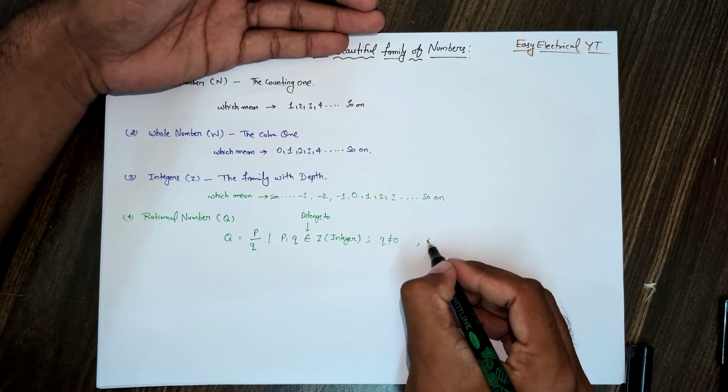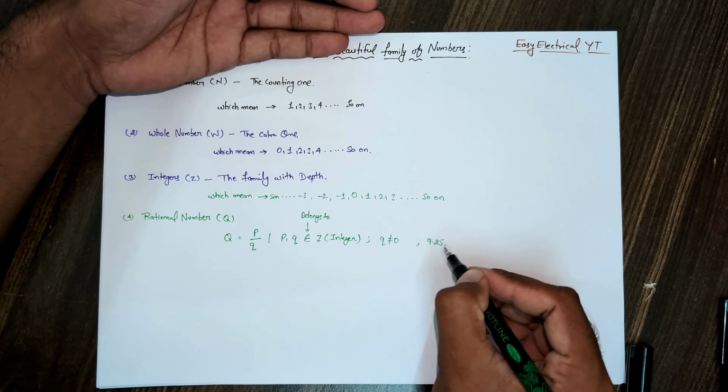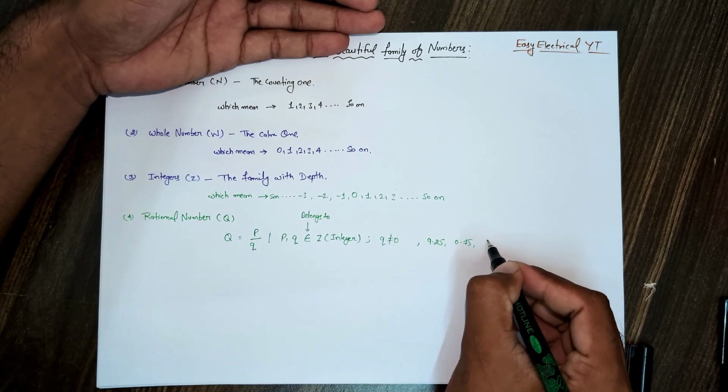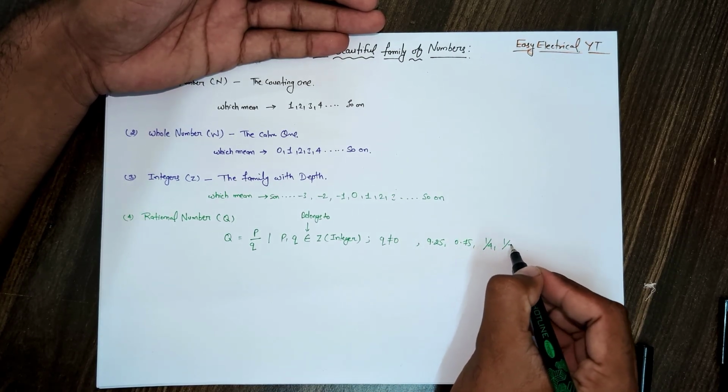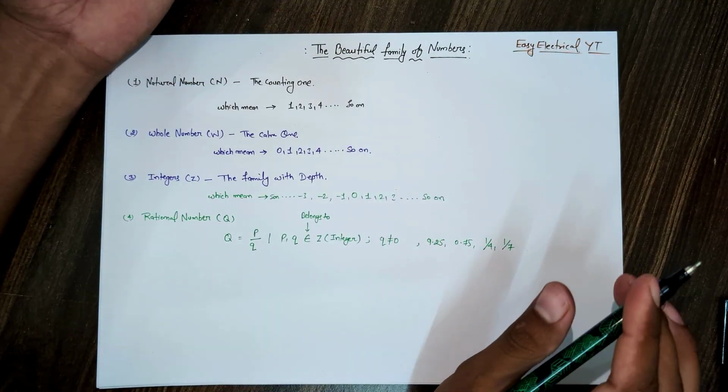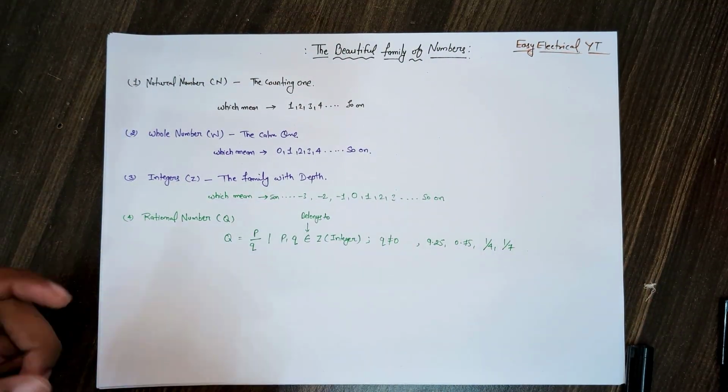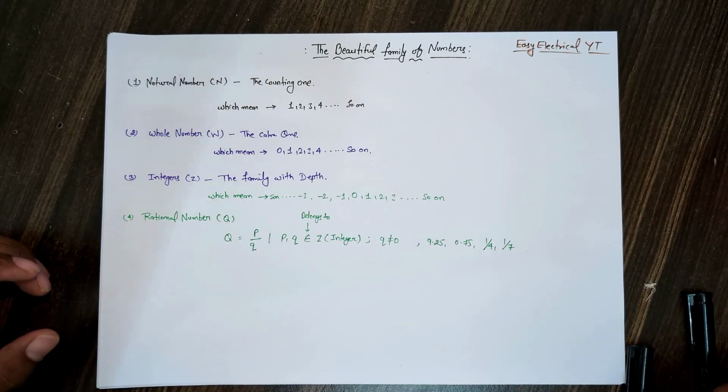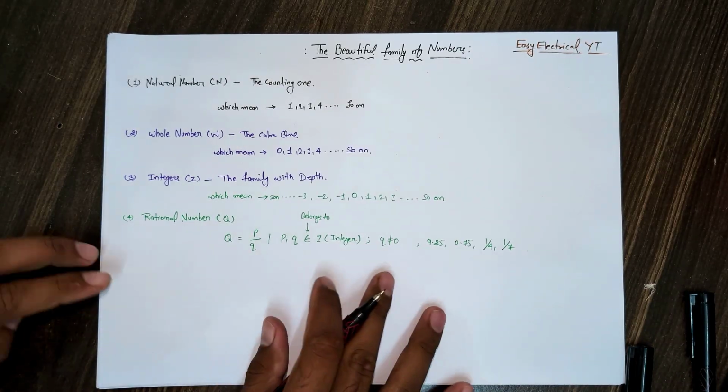So for example 9.25, 0.75, 1 by 4, 1 by 7, these kinds of numbers are rational numbers.